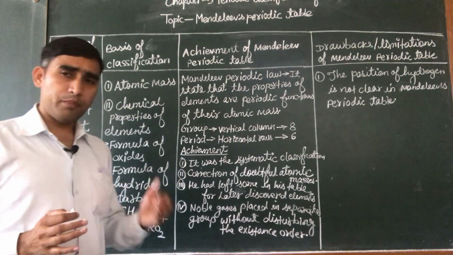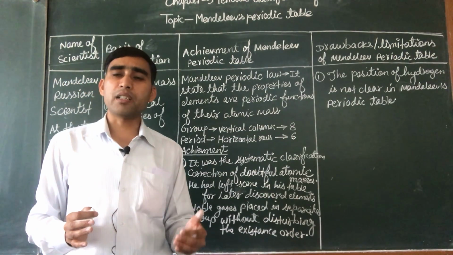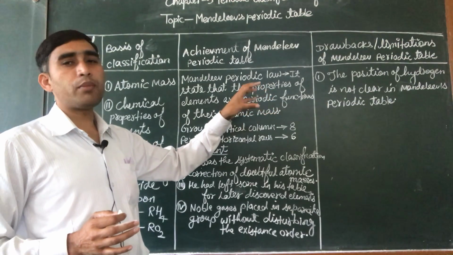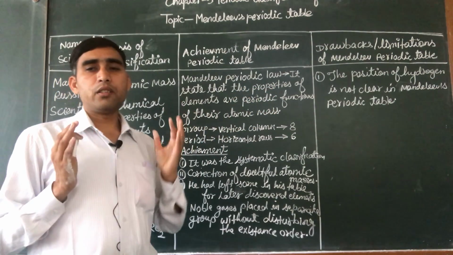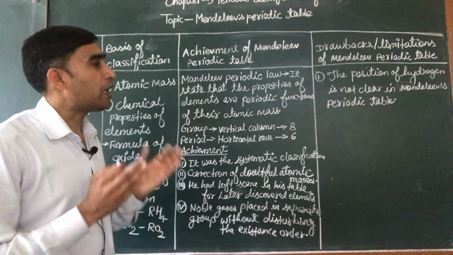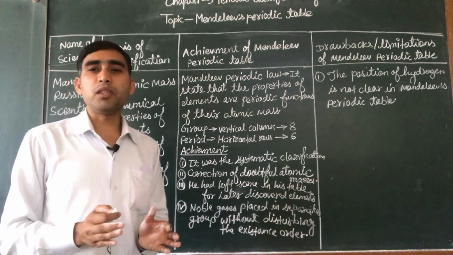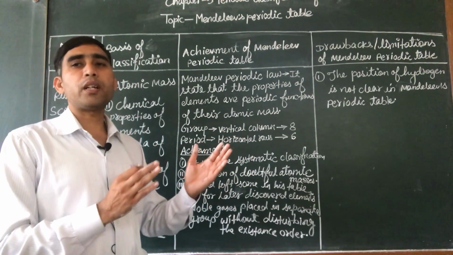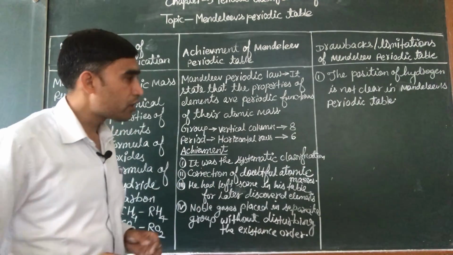So it resembles some properties of metals and some of non-metals, but Mendeleev placed hydrogen with metals. So in the Mendeleev periodic table, the position of hydrogen is anomalous. Anomalous means the position of hydrogen is not clear. It has properties similar to both of them, but it is not clear.